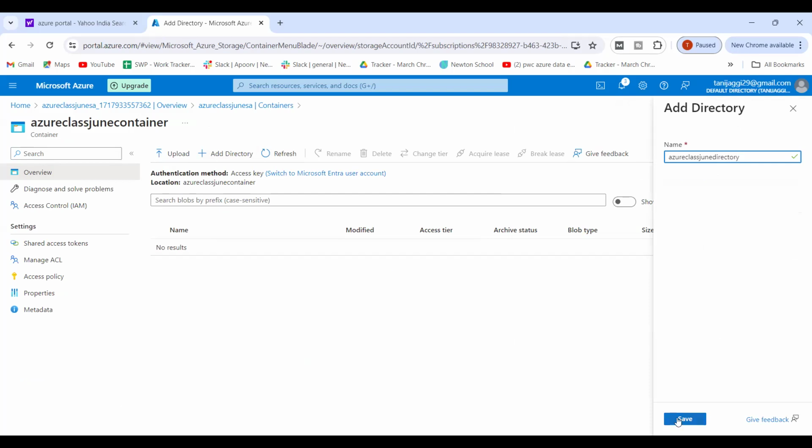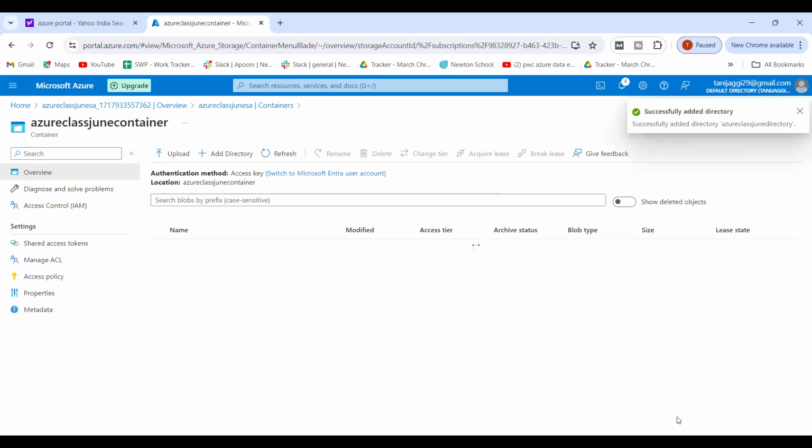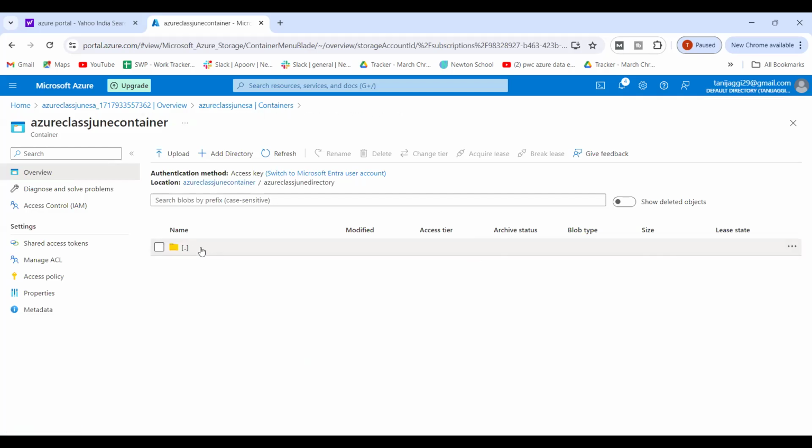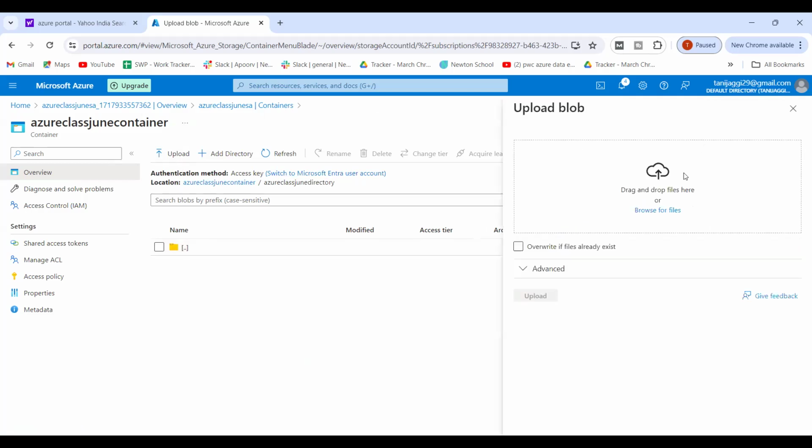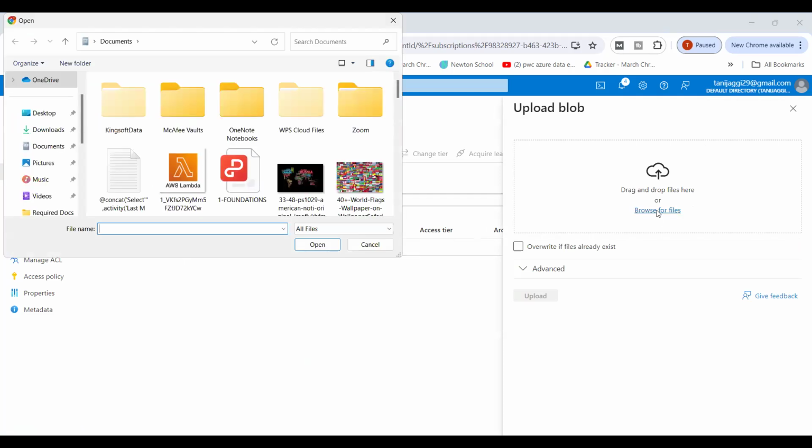Fine, I have created a directory and I'll save it. Right, so this directory is being created. Now I'll open this directory. And in this directory, now I can go and upload a file. Whatever file I want to upload, I can go over here, browse for the file, and upload it.